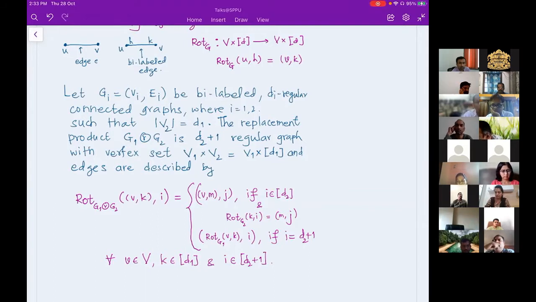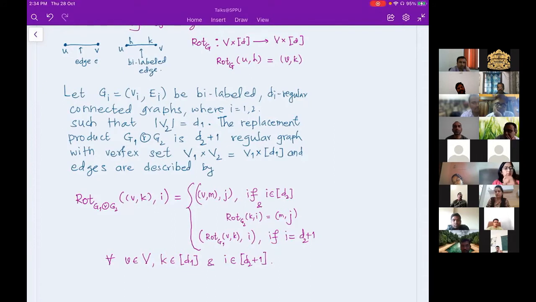Since we have that condition, the cardinality of V2 is D1. So colors of the first graph can be associated to labels of the vertices in the second graph. Therefore, a vertex of the resultant graph will be (V, K), where V is a vertex of the first graph and K is a vertex of the second graph. Now I want to color it, say that the color is I. So what will be the endpoint, and what will be the color near the endpoint, that I wish to find.